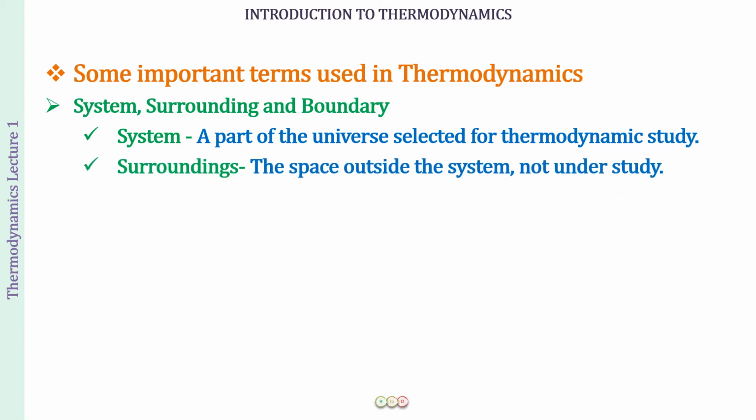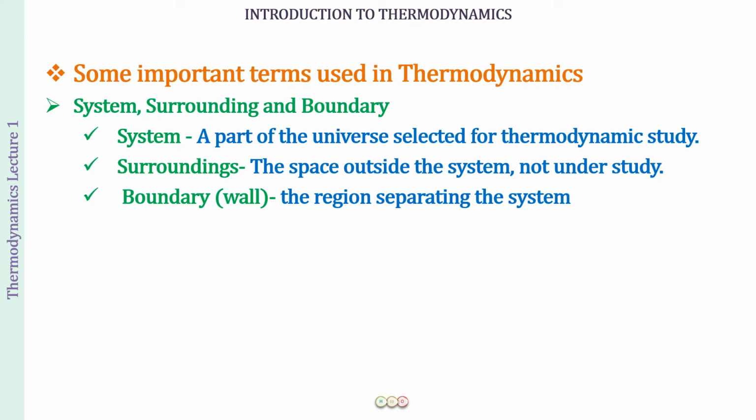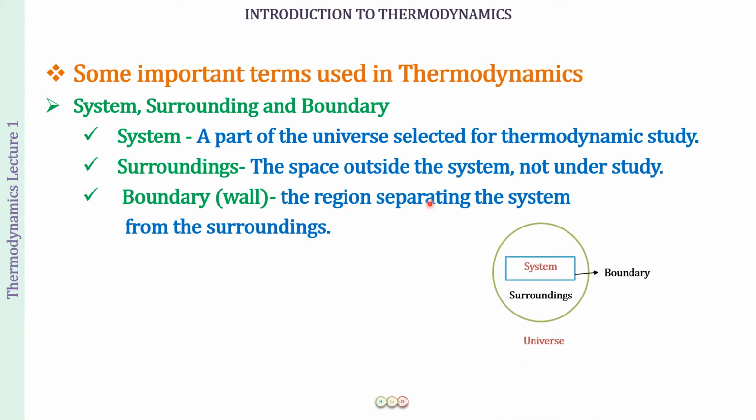Then the surrounding is going to be the space outside the system which we have not included in the thermodynamic study. I'll just now give you an example also. And boundary or the wall is going to be the region which separates the system from the surroundings. Okay, so with this diagram, let us understand